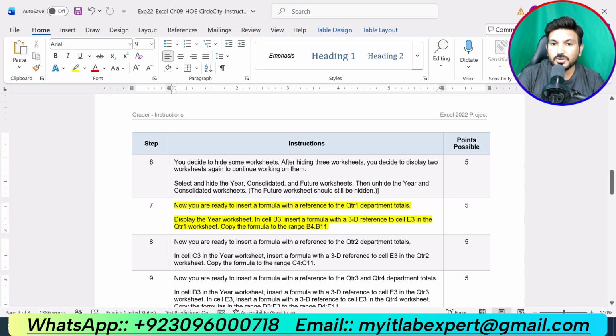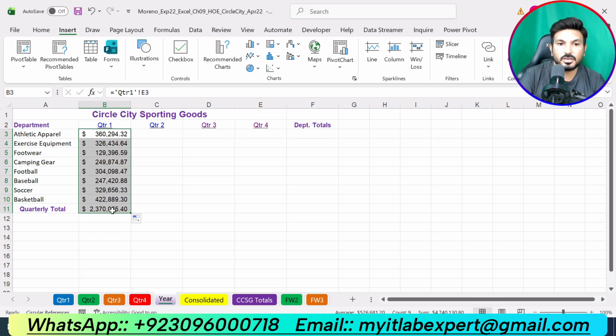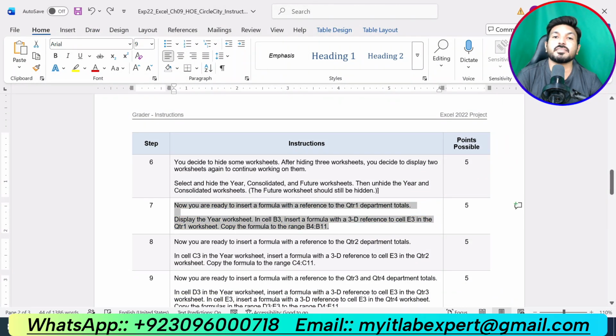Okay. Now copy the formula to the range B4 up to B11. Use the fill handle up to B11. Okay. Now we are supposed to do the next step, that is step number 8.